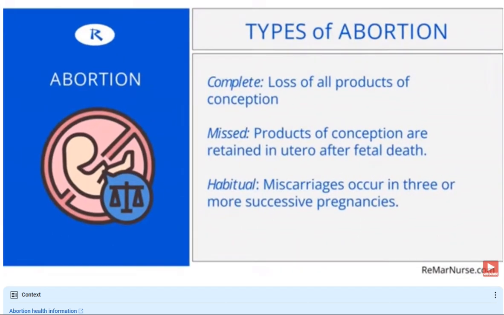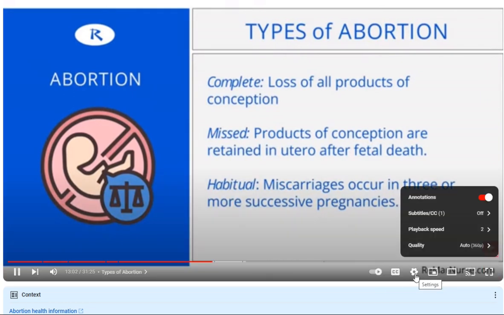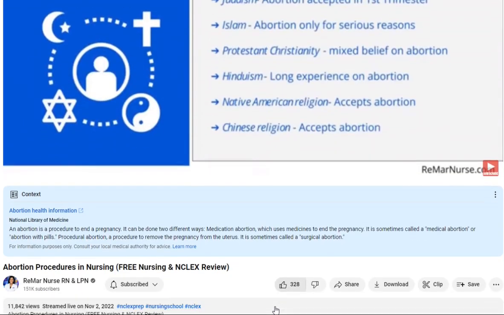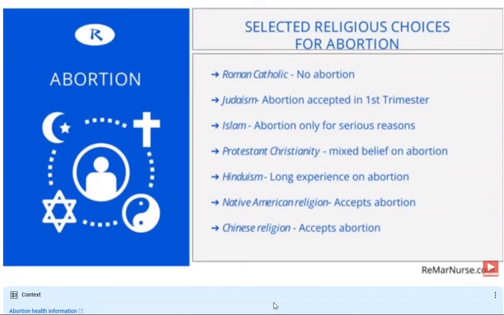Okay. Habitual abortions are abortions or miscarriages that occur in 3 or more consecutive pregnancies. So there are many different thoughts about abortions, whether they are acceptable or not acceptable. So here are just the religious views on abortion. As far as Roman Catholic beliefs, they do not believe in abortion. Judaism, abortion is accepted within the first trimester. In Islam, abortion only for serious reasons such as the health and well-being of the mother. Protestant Christianity, so that is all of the denominations related to Christianity, whether it is Baptist, Methodist, what else, Pentecostal.